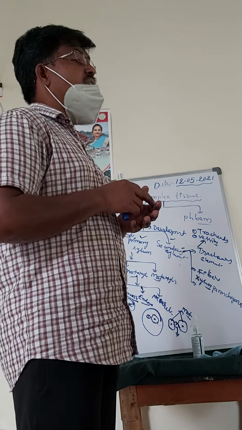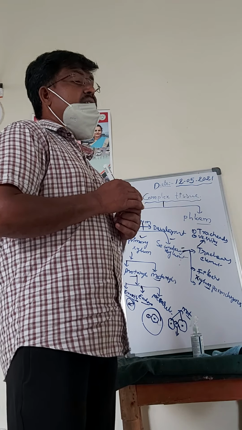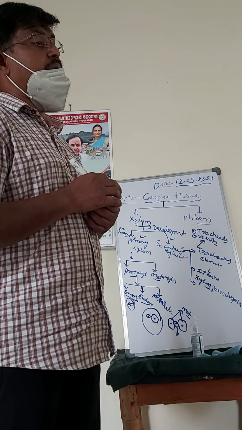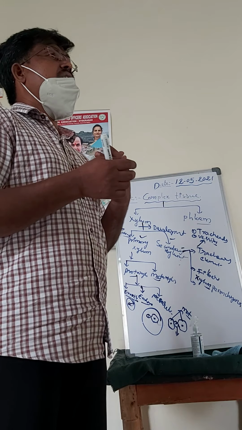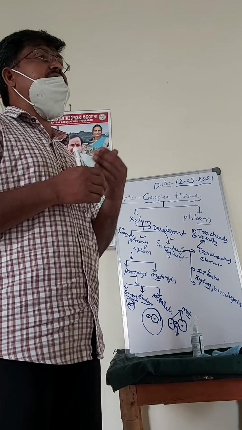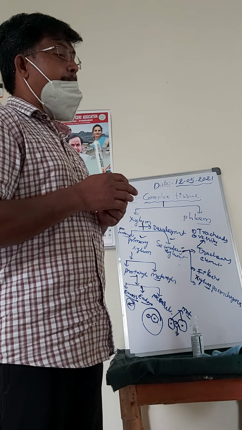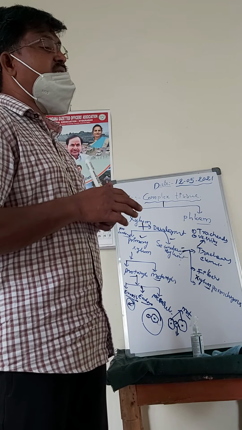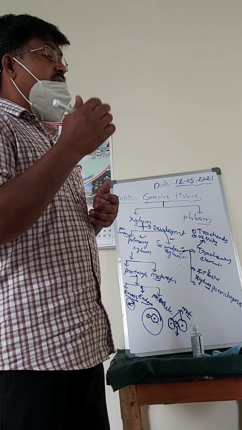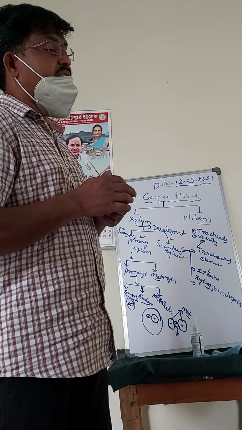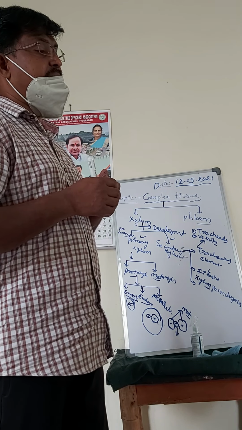The secondary wall exhibits different types of deposition of the cell wall. On the basis of the deposition of the secondary cell wall, nearly five types are there. One is angular thickening, second is spiral thickening, third is scalariform thickening, fourth is reticulate thickening, and fifth is pitted thickening.